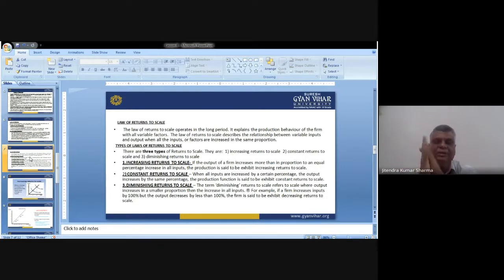So this law of returns to scale has three types: increasing return, then constant return, and then the diminishing return. It means up to a certain extent there is a proportionate increment in the output when we increase the input, and after that we will increase, but the things will remain constant. It means whatever amount we increase, in the same amount we have an increment in the output.